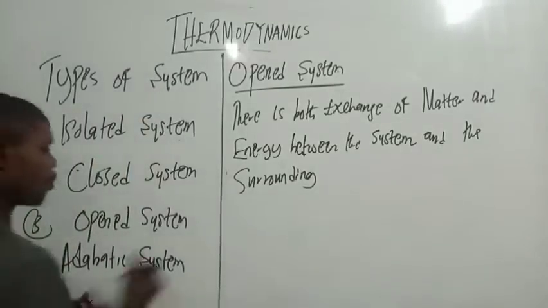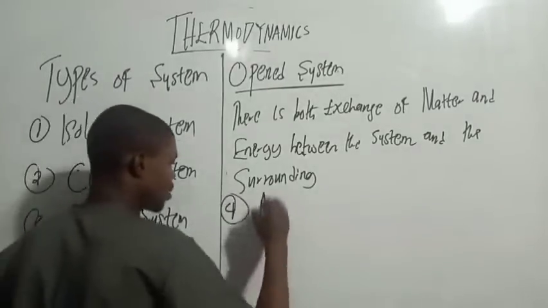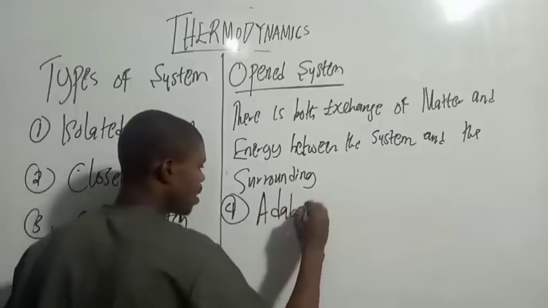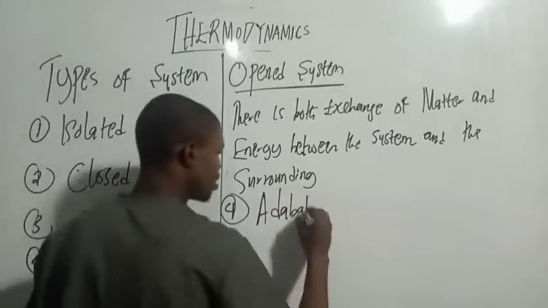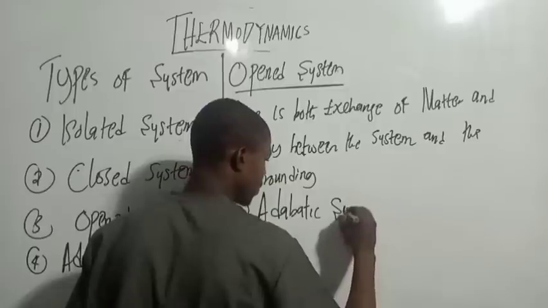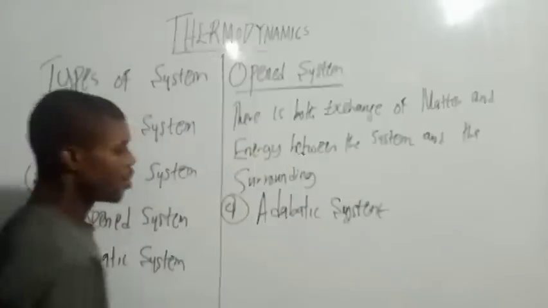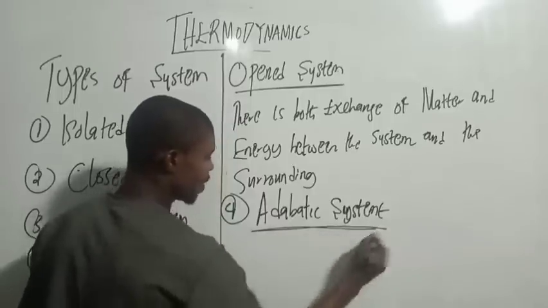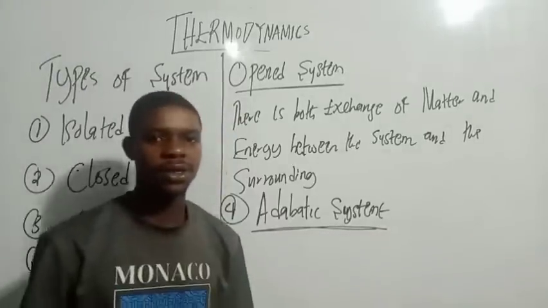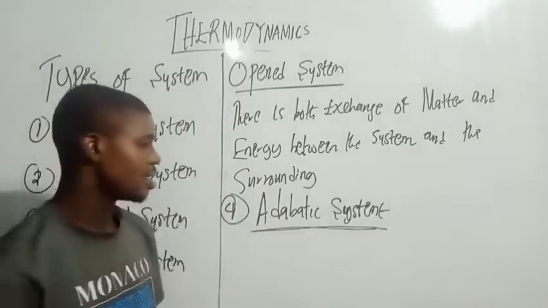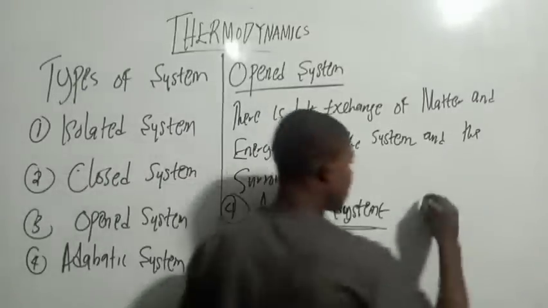And then number four, adiabatic system. Now, what do you understand about adiabatic system? When you talk about adiabatic system, you're talking about thermal energy.